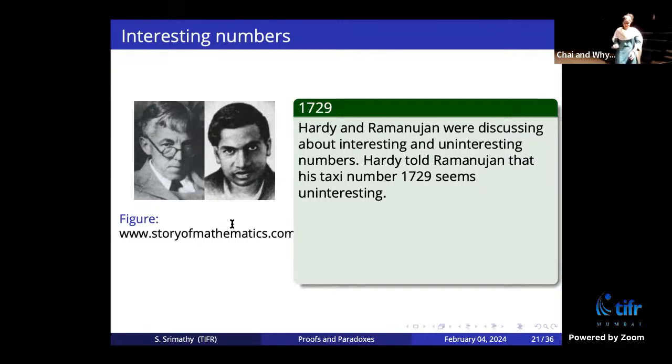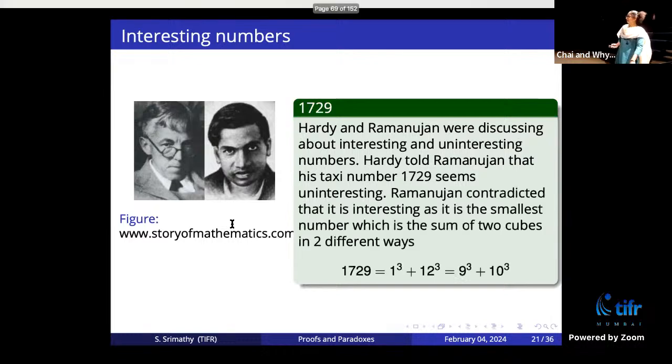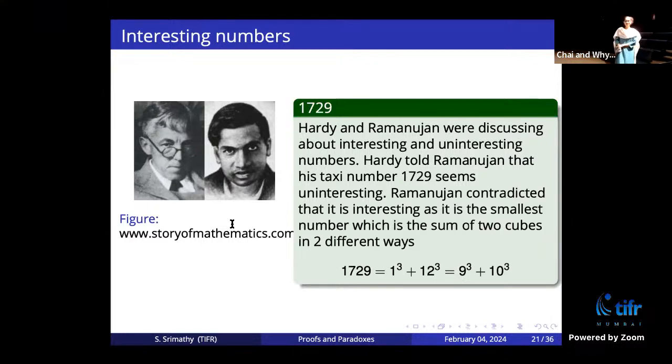Okay, and I think many of you would have heard the story that Ramanujan contradicted that. It is interesting because it is the smallest number which is the sum of two cubes in two different ways. So 1729 can be written as a sum of two cubes in two different ways. It is the smallest such number. So therefore he concluded that 1729 is not uninteresting. 1729 is an interesting number because it is the smallest number which can be written as a sum of two cubes in two different ways.